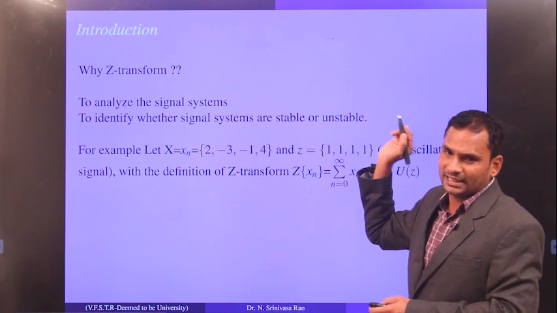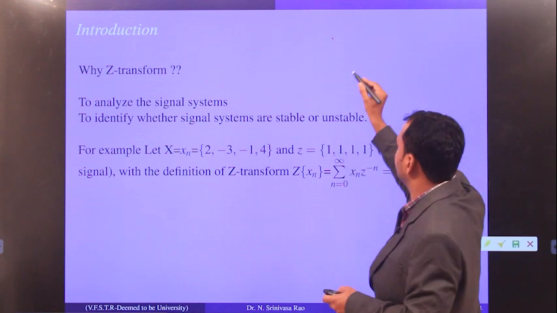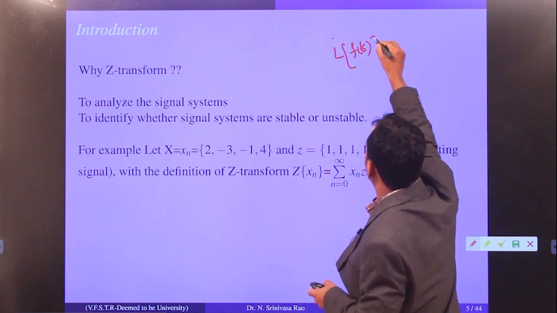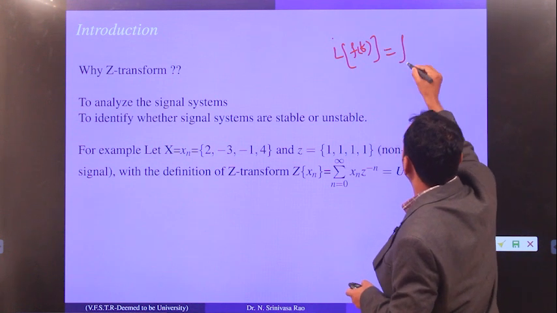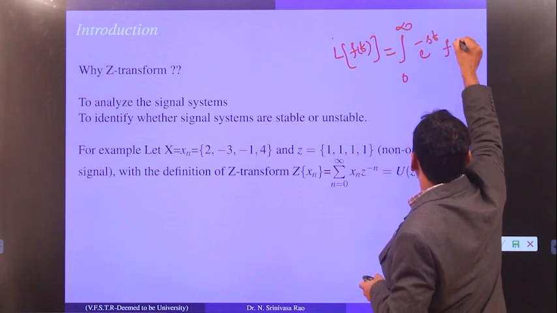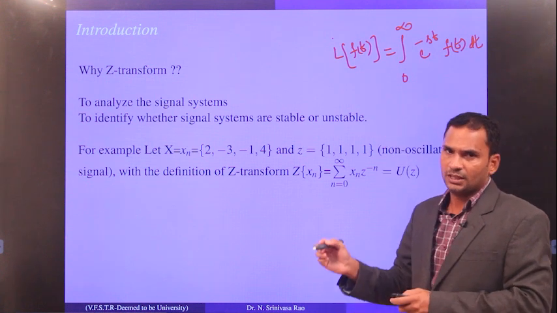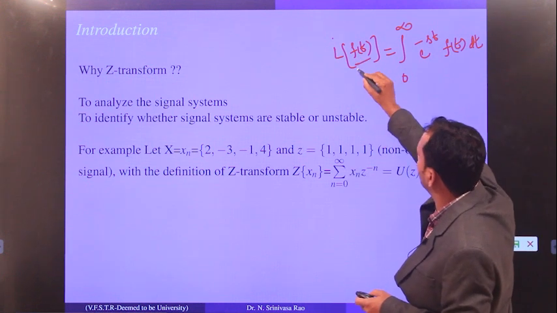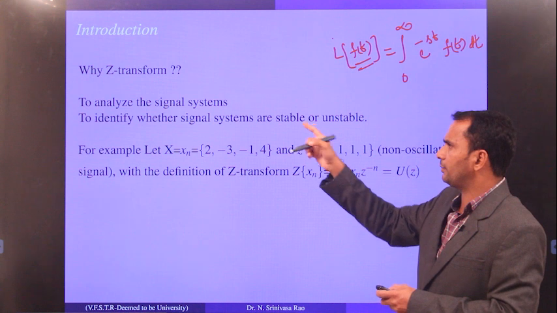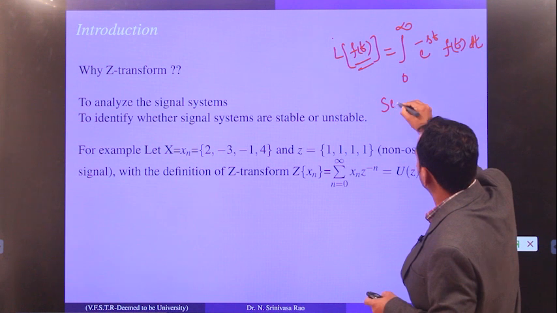If you remember in your second semester where we used the Laplace transform, L of f of t, I am writing here, the Laplace transform definition is the integral from 0 to infinity of e power minus st f of t dt. If you remember, this is the definition of a Laplace transform. So the Laplace transform is applicable to functions. Whereas Z transforms are not applicable to functions; there is another concept called a sequence.